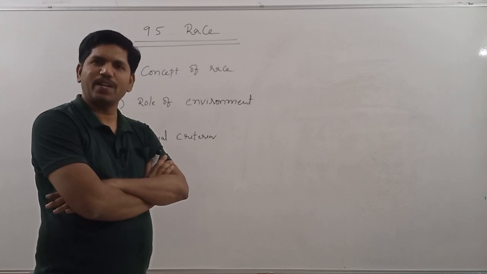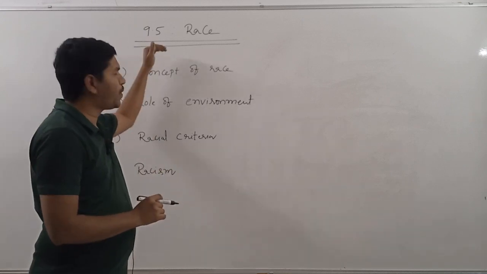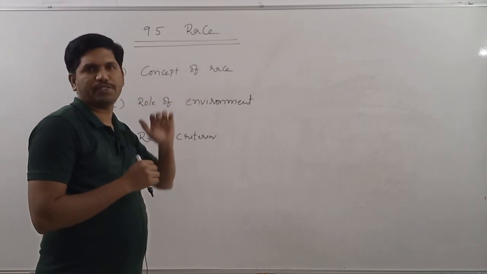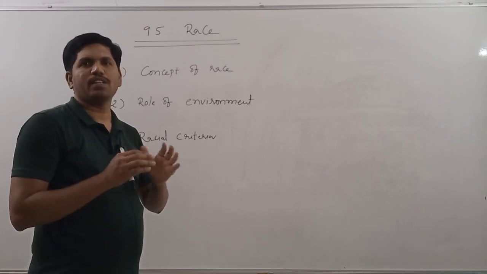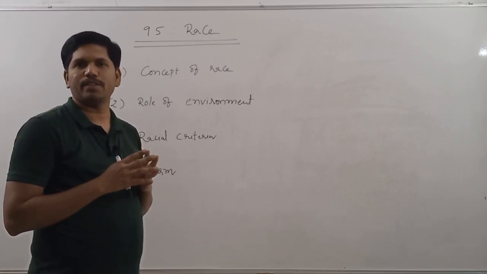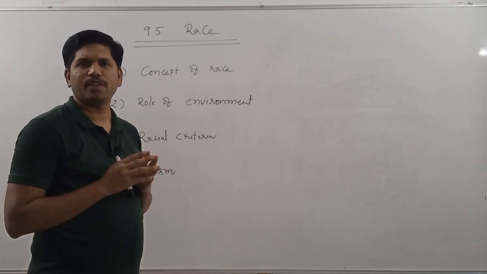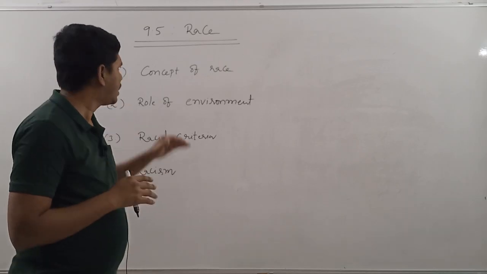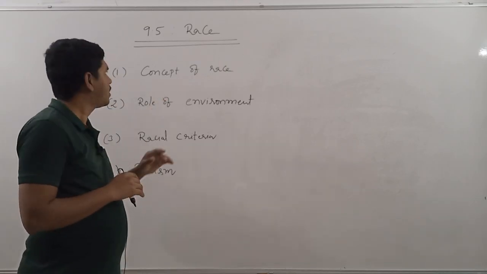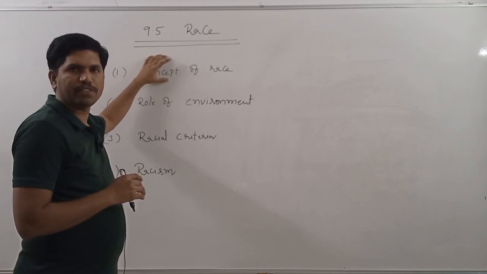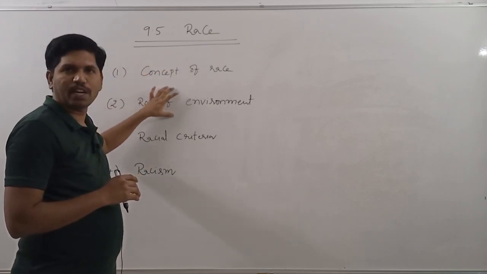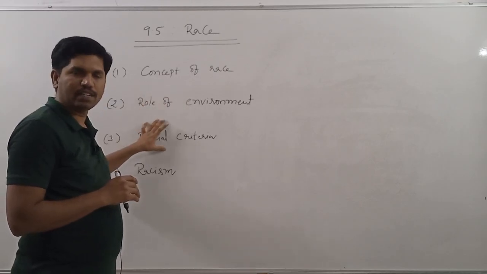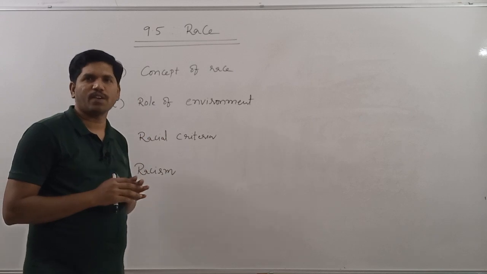Hi friends, today let us start the 9.5 chapter in paper 1, that is race. In our syllabus in the 9.5 chapter they mentioned many topics, but all the topics can be discussed under four broad heads. They are concept of race, role of environment in the formation of races, racial criteria and racism.